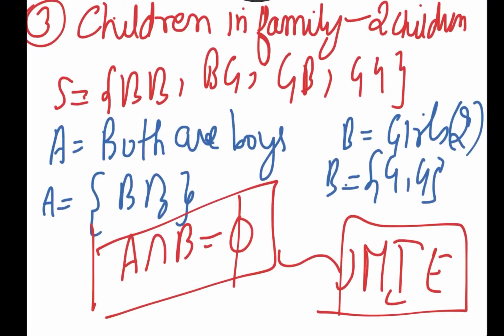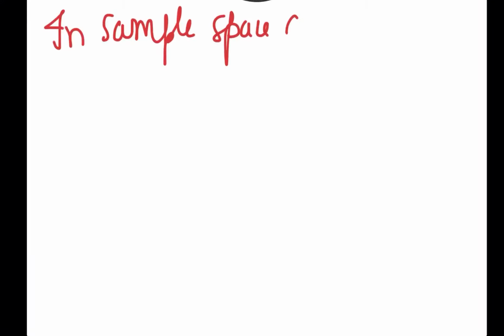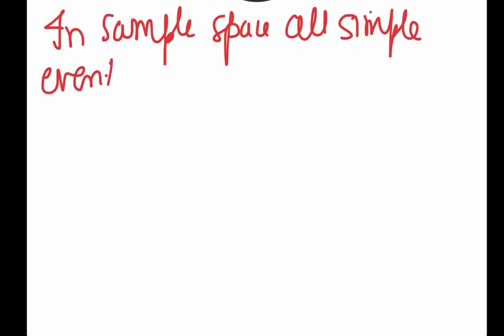Now there is one statement given in your NCERT which we need to understand before closing the class. The statement is: in a sample space, all simple events are mutually exclusive. Now what is the meaning of this?